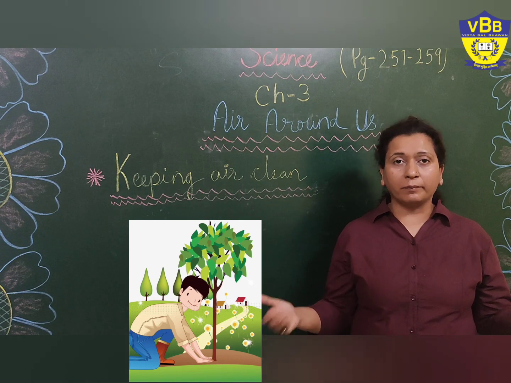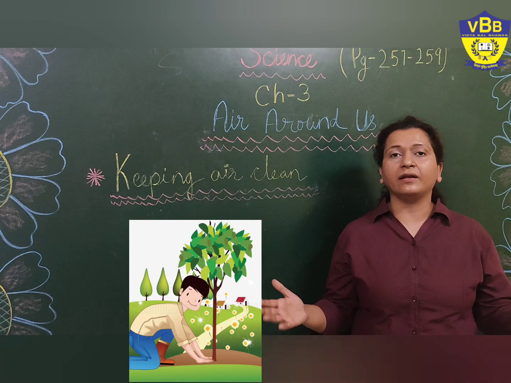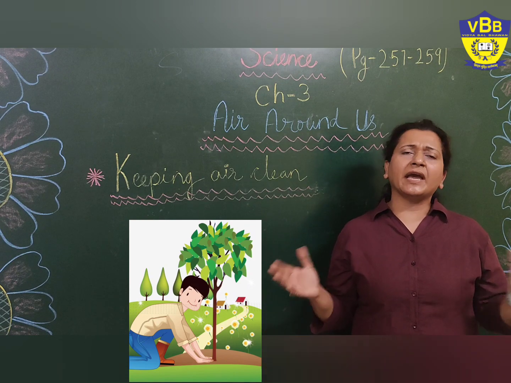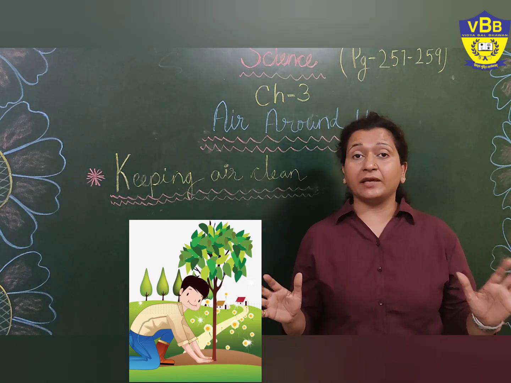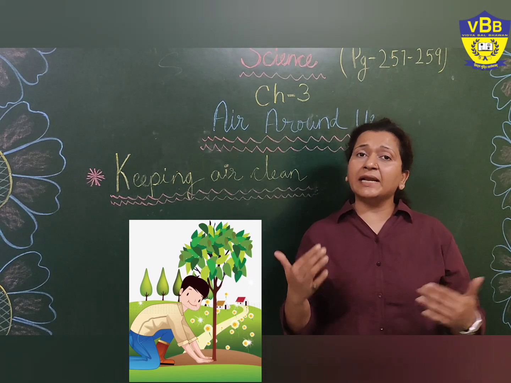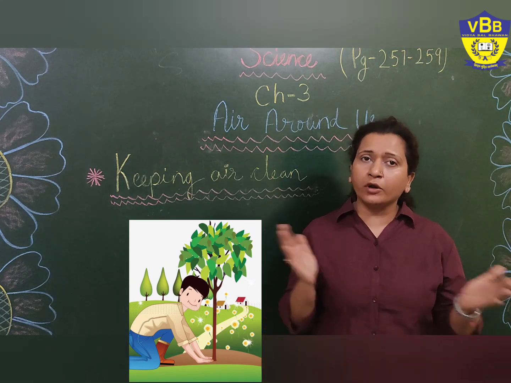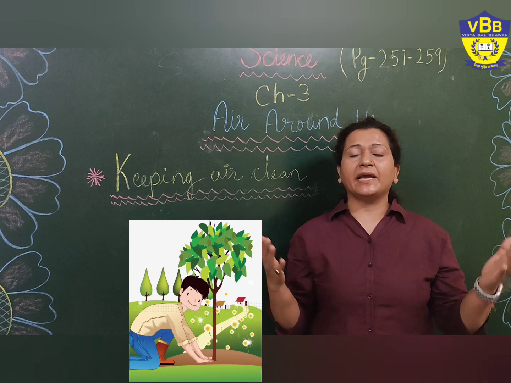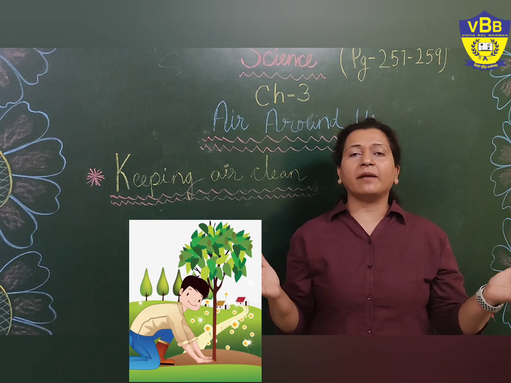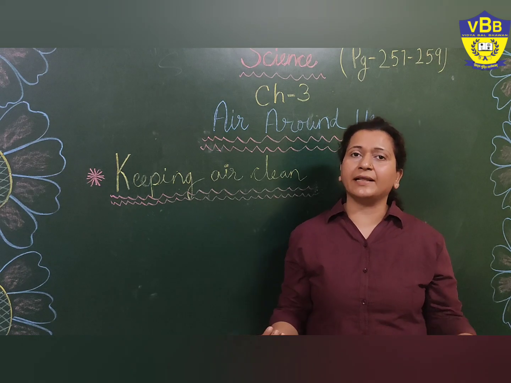Grow more plants around us because it purifies our environment. We cannot 100% make our environment pollution free, but we can certainly take some steps to reduce it, and if we plant more trees, it will help in keeping the environment clean, which is very important for our health.